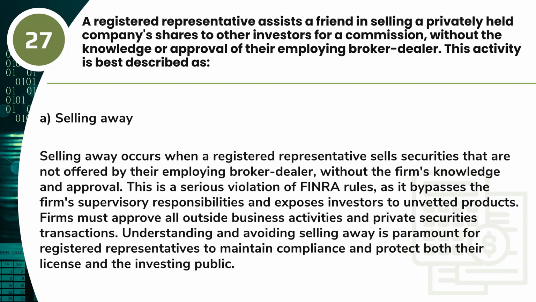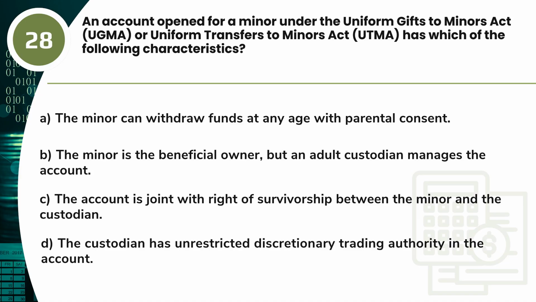Question 28. An account opened for a minor under the Uniform Gifts to Minors Act, UGMA, or Uniform Transfers to Minors Act, UTMA, has which of the following characteristics? A. The minor can withdraw funds at any age with parental consent. B. The minor is the beneficial owner, but an adult custodian manages the account.